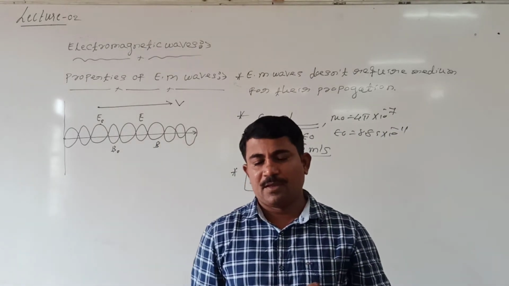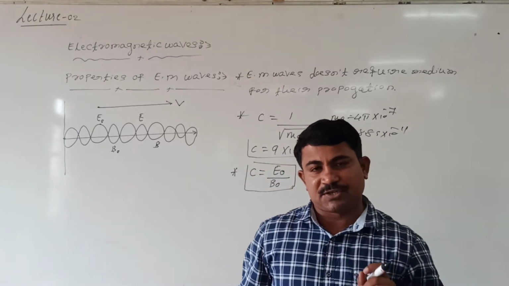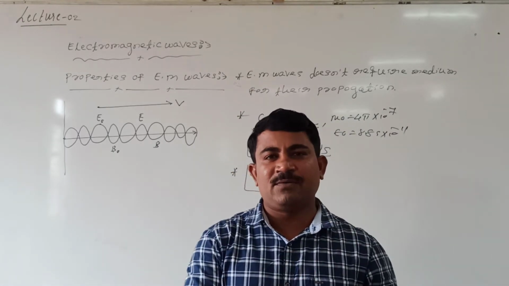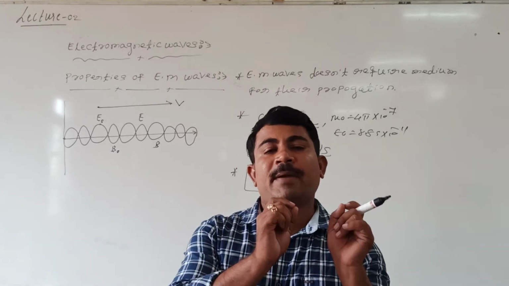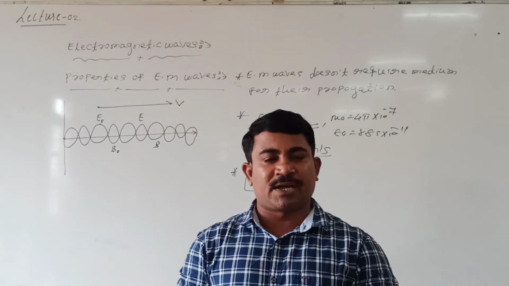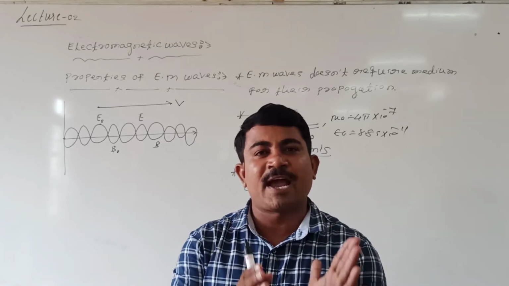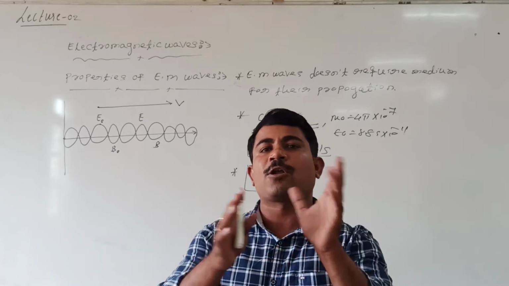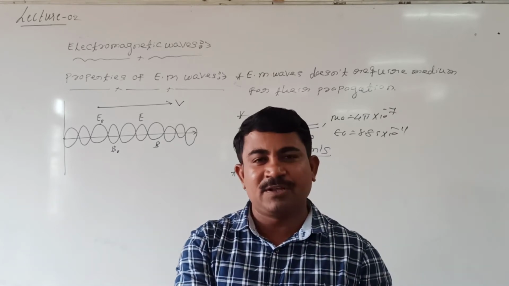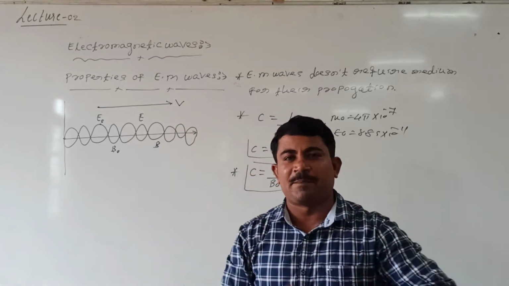We know that two types of waves exist. One we call the transverse wave, the second the longitudinal wave. I mean, waves can be classified into two categories: transverse and longitudinal. A mechanical wave is a wave which requires a medium for propagation, while an electromagnetic wave may or may not require a medium.